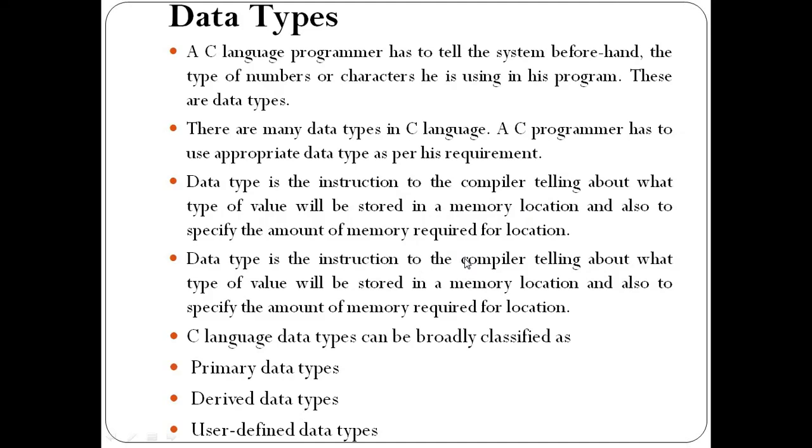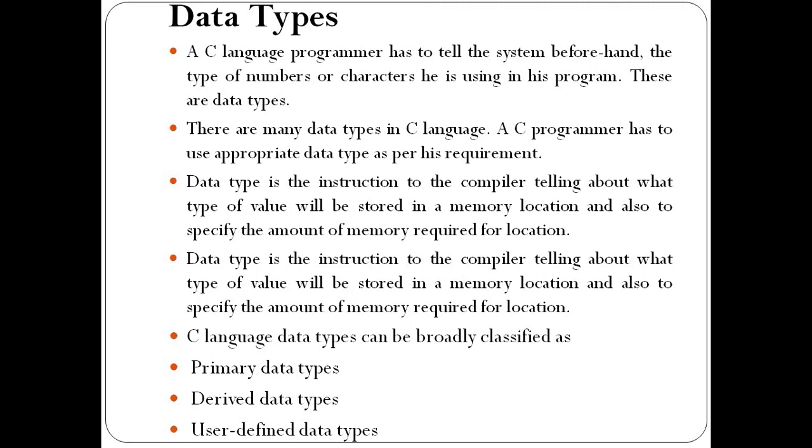So what is the meaning of data types? A C language programmer has to tell the system beforehand the type of numbers or characters he is using in the program. These are data types. Data types means which type of values we need to use in our program. Such a type is called a data type. What is the meaning of this statement?